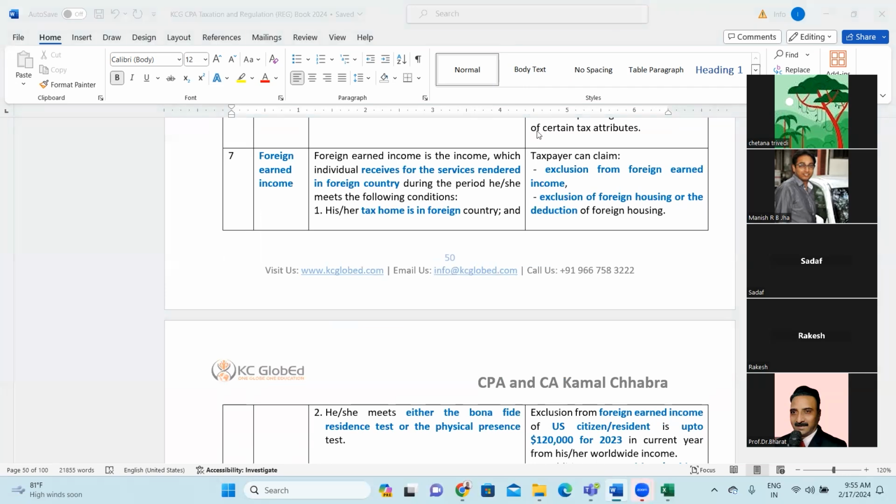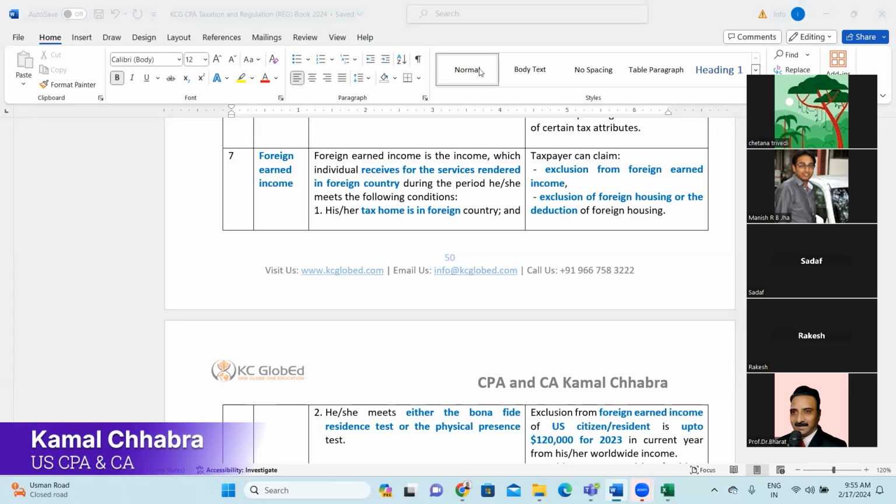So, related to an individual who is considered a resident for the period, accordingly they are eligible to pay tax on their income wherever it is, whether from the US or outside the US boundary. So the transactions or income which is outside the geographical boundary of the United States will be considered foreign income. And accordingly, we're going to discuss the law, what all things will be taxable and what are the exclusions from those incomes. Yeah, very good.